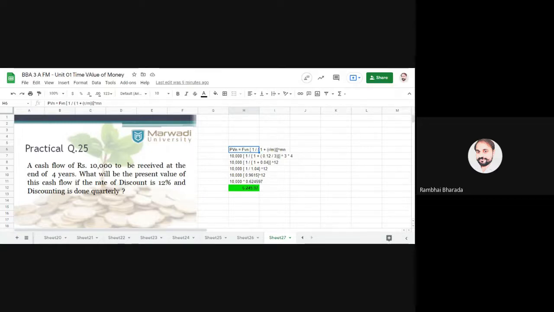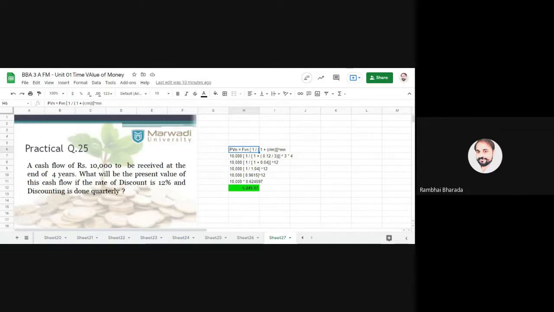So with this our second part is over. In second part we have 6 types of different practical questions. Please remember: future value of single amount, present value of single amount, future value of annuity, present value of annuity, entire compounding, entire discounting. Out of these 6, any 2 will definitely be there in the mid and final examination. Okay, so please do at least one practical question from each method.